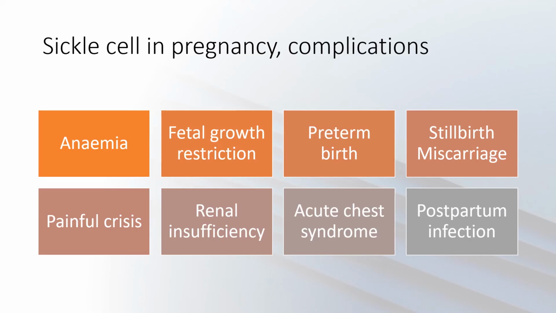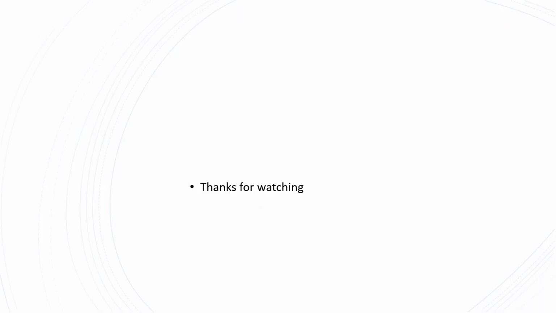Sickle cell in pregnancy complications include anemia, fetal growth restriction, preterm birth, stillbirth, miscarriages, painful crises, renal insufficiency, acute chest syndrome, and postpartum infections.